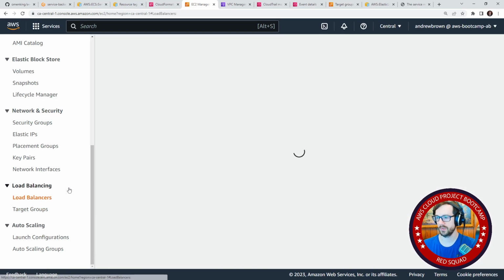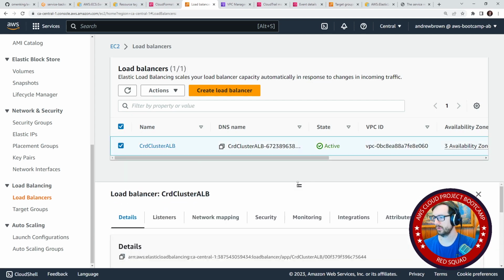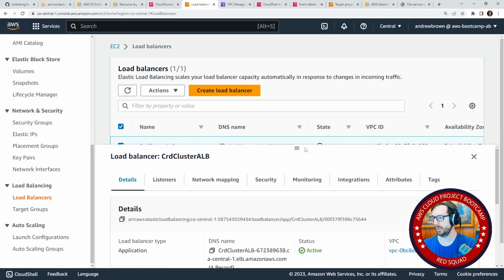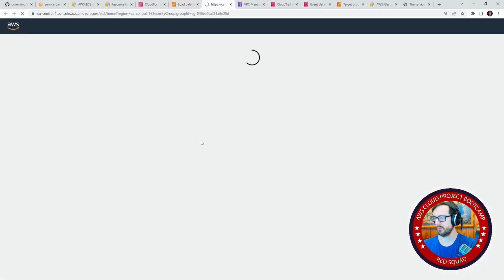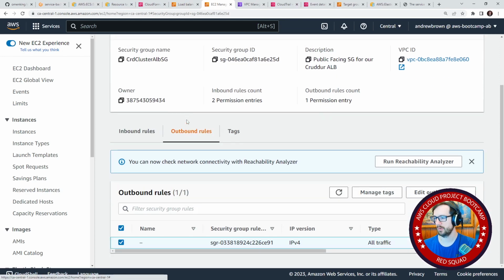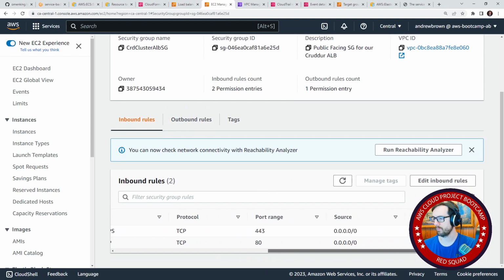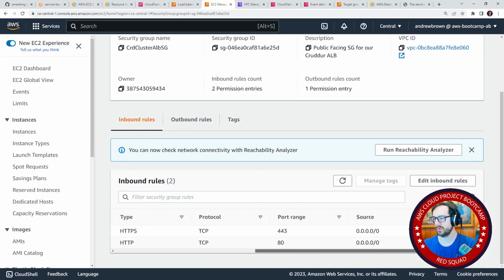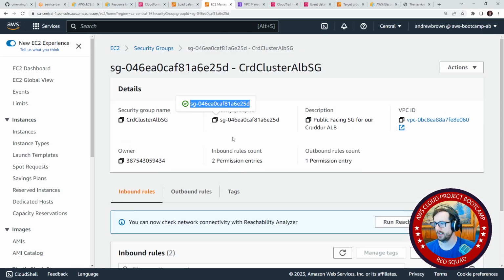So we'll go to our load balancer and we'll take a look here and we will go to security and we'll click through to this one here. We'll check the inbound and outbound rules. So here's our inbound. All traffic for IPv4, so that is correct. Inbound, this is fine. There's no issue there. And this is the security group ID. We'll just copy it, just make sure that it is the correct one.